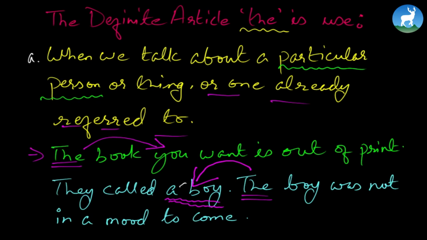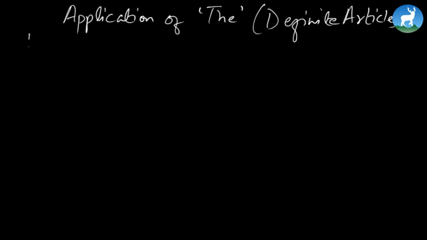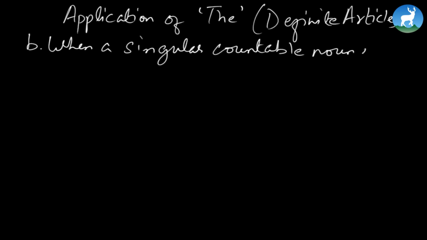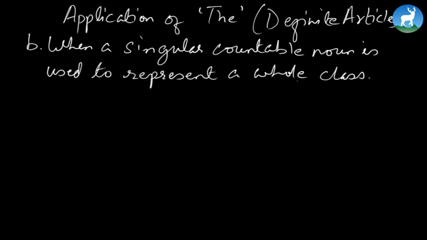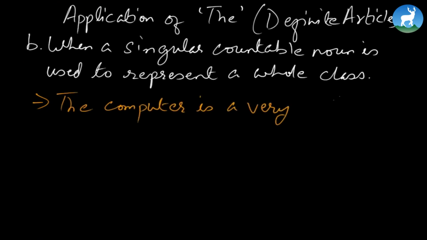We're going to have a quick look at it. So number B would be when a singular countable noun is used to represent a whole class. Now its example would be, for instance, the computer, countable, remember that, is a very useful device.